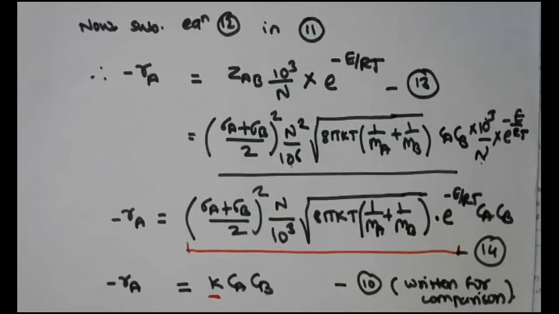So I can say that this term, sigma A plus sigma B divided by 2, bracket square, N upon 10 raised to 3, under root of 8 pi kT into 1 upon mA plus 1 upon mB, bracket complete outside the square root sign, e raised to minus E by RT, is nothing but k, that is rate constant, and therefore by equating equation 14 and 10 we can write.